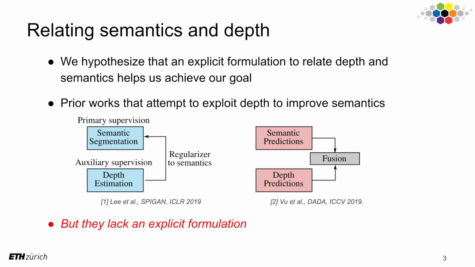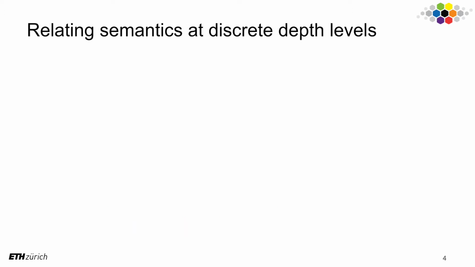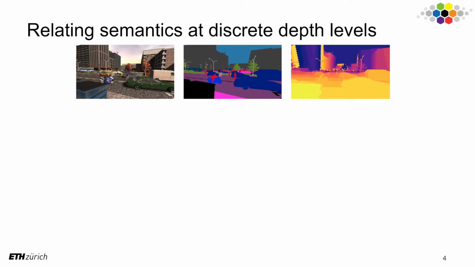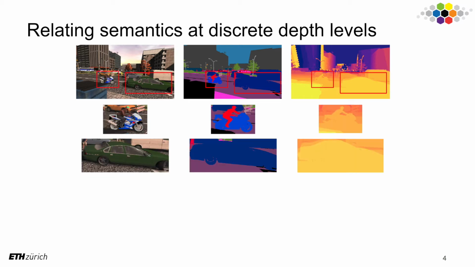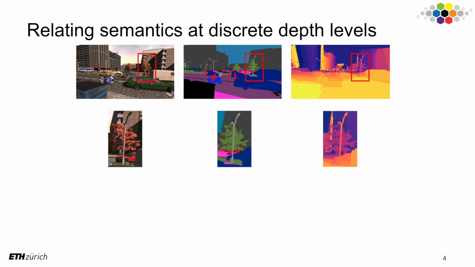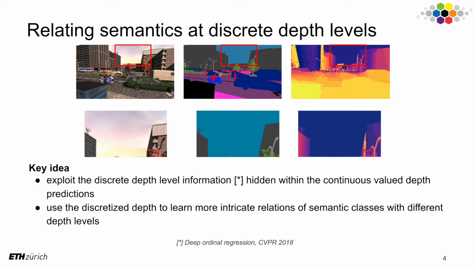There are prior works that attempt to exploit depth to improve semantics, but they lack an explicit formulation. In this paper, we propose an explicit formulation to relate depth and semantics. We humans often relate semantics and discrete depth levels. For example, the motorbike and car are nearby. The trees and street light have a medium range depth, and the sky is far. Our key idea is to exploit this depth level information to learn more intricate relations of semantic classes.